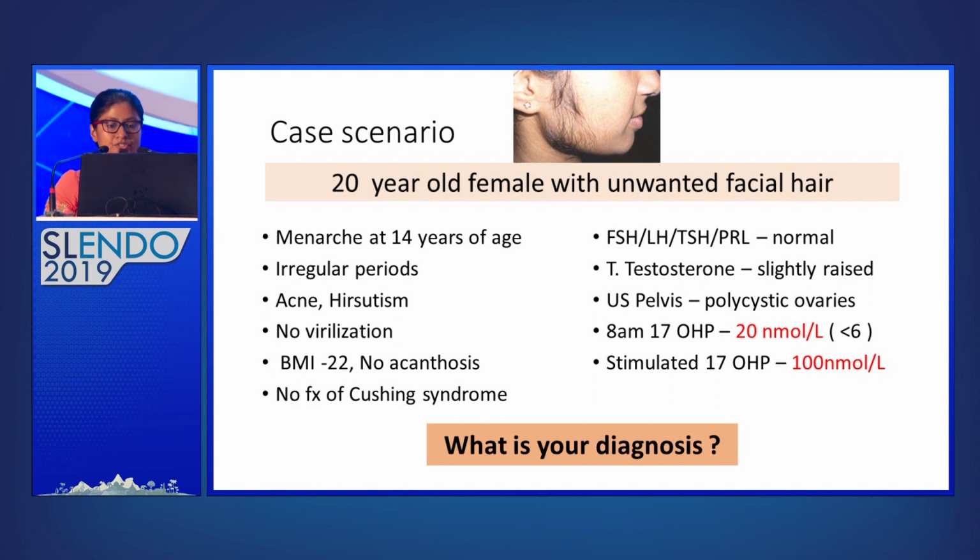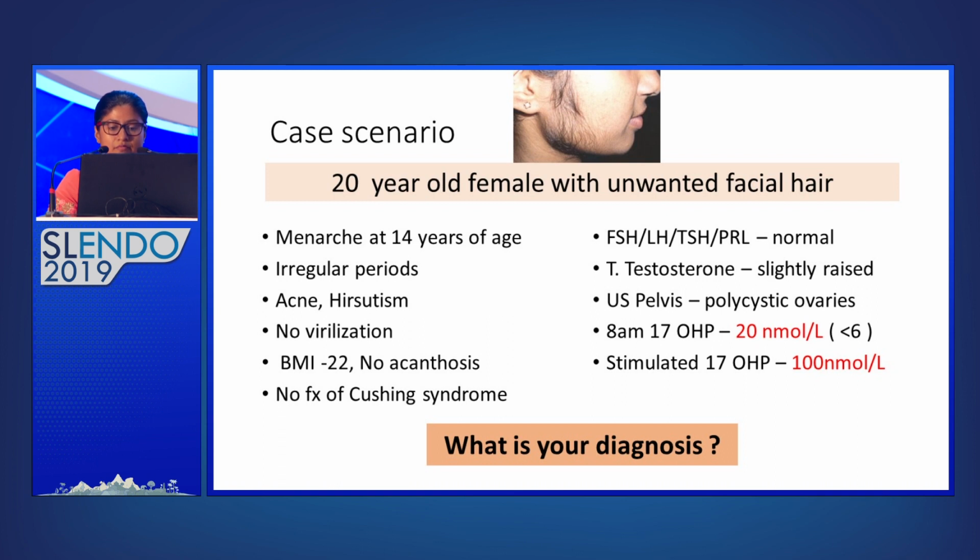FSH, LH, TSH, and prolactin levels are within normal limits. Testosterone level is slightly raised. Ultrasound shows evidence of polycystic ovaries. Early morning 17-hydroxyprogesterone level is raised. So this clinical picture suggests the diagnosis of congenital adrenal hyperplasia.